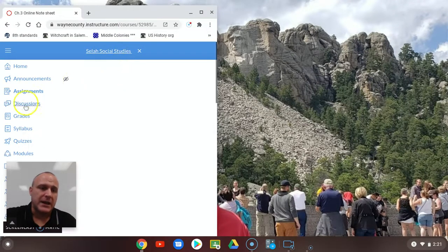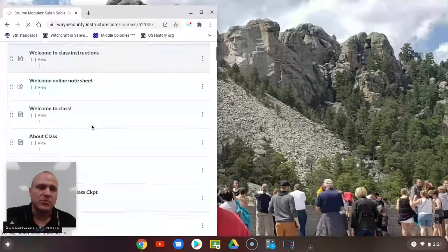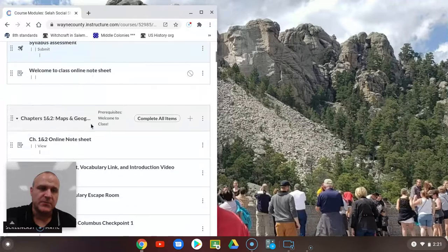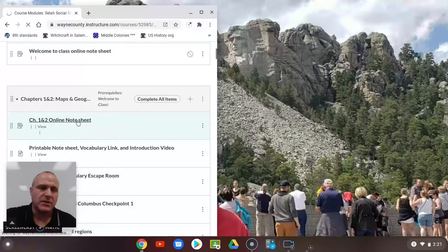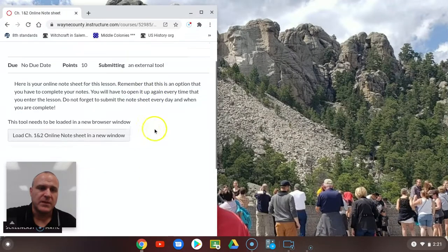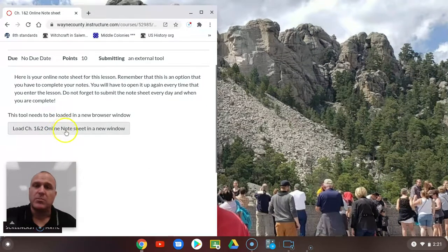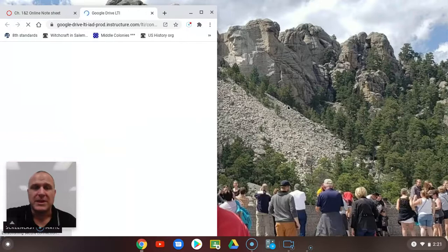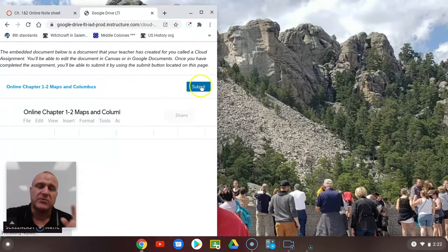You can go back to your modules and you can go to your note sheet, 1 and 2 online note sheet, and you can either press that it will upload again, or it'll tell you to refresh, and you would just upload it again and it will have all your notes on it. And it's very, very important that you press the submit button.